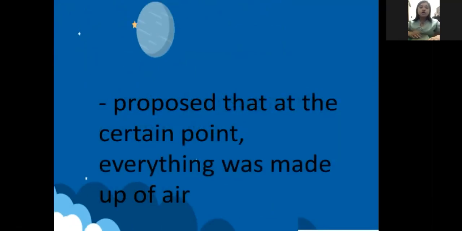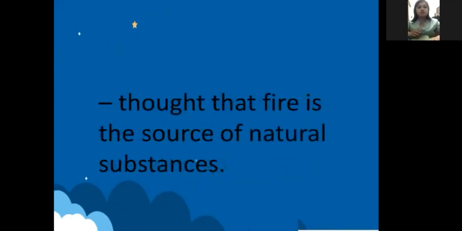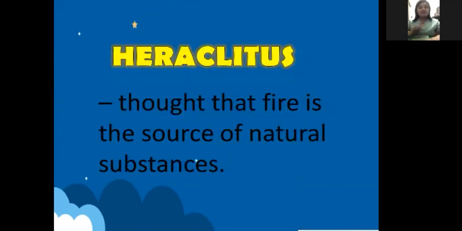Next, the one who proposed that at a certain point everything was made up of air is Anaximenes. Can you say Anaximenes? So I think this is focusing on the gas part of matter. Next, the one that thought that fire is the source of natural substances is Heraclitus.